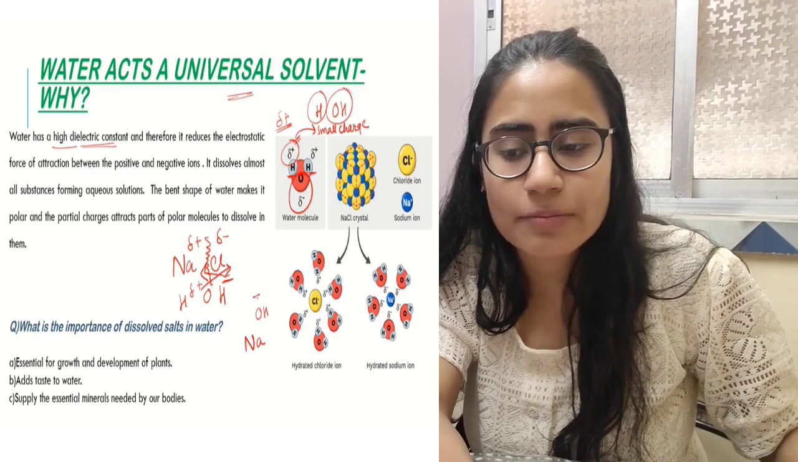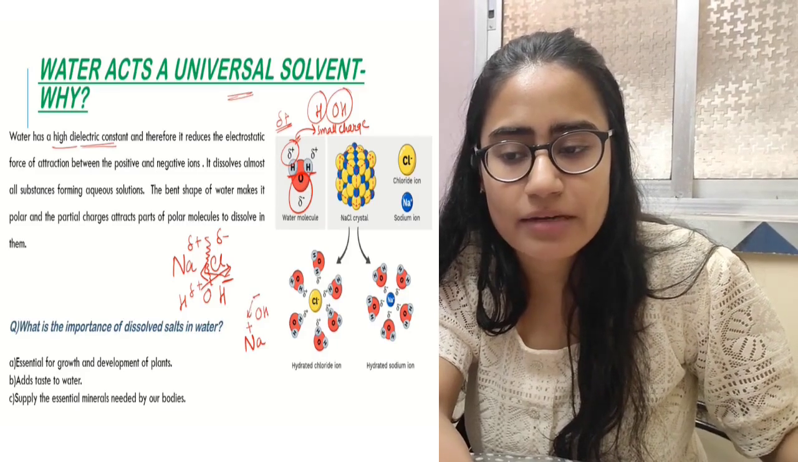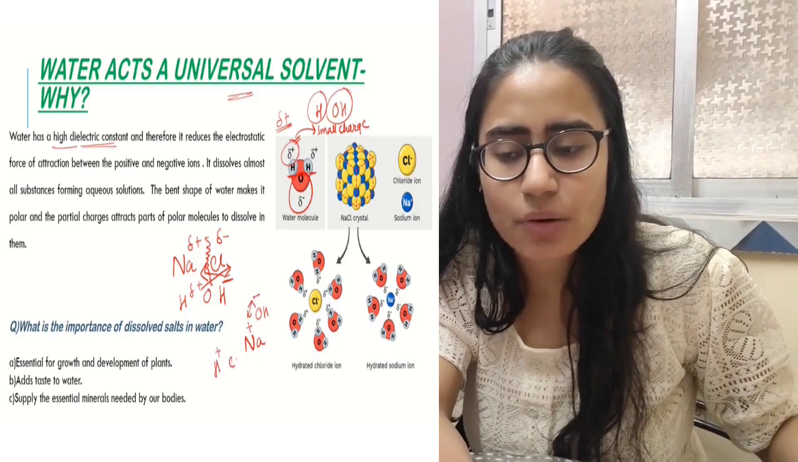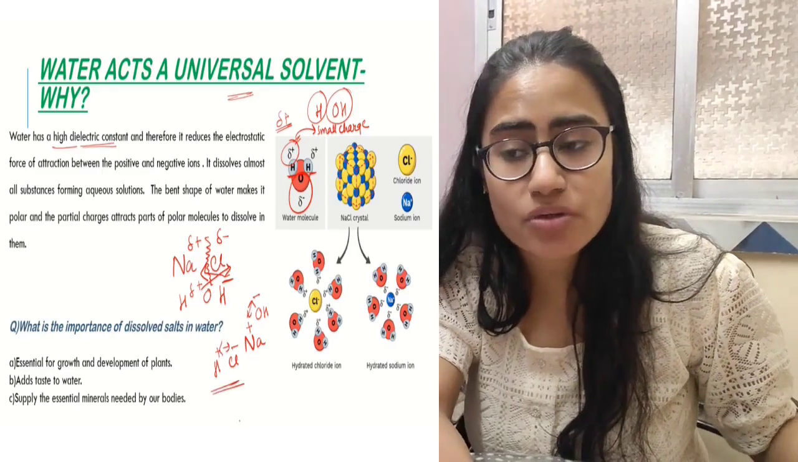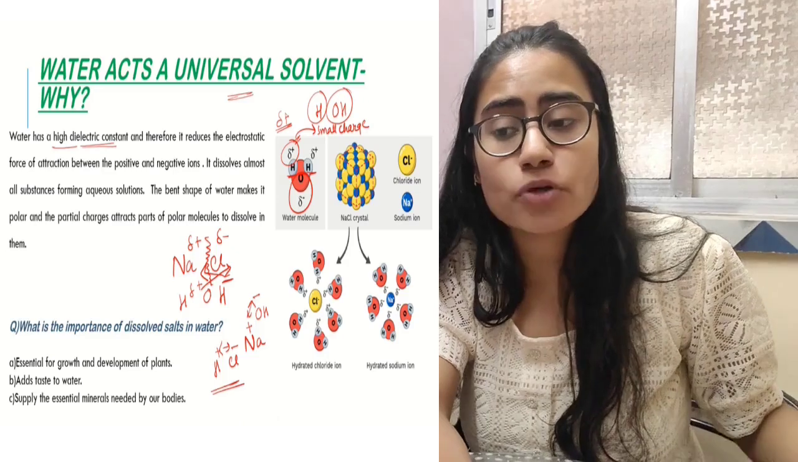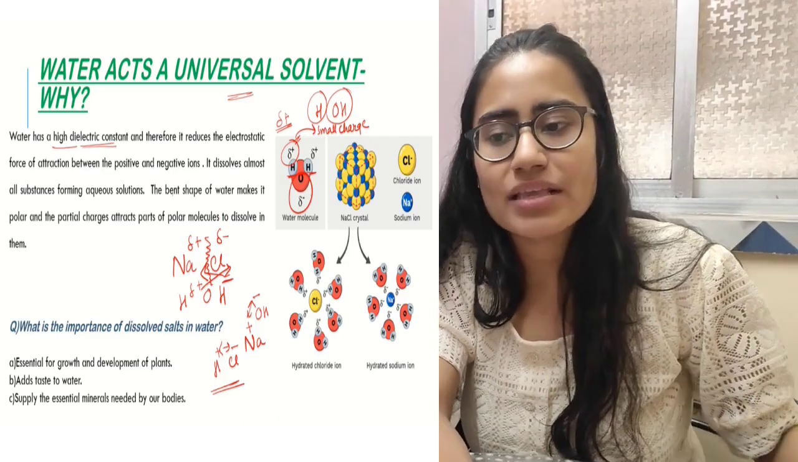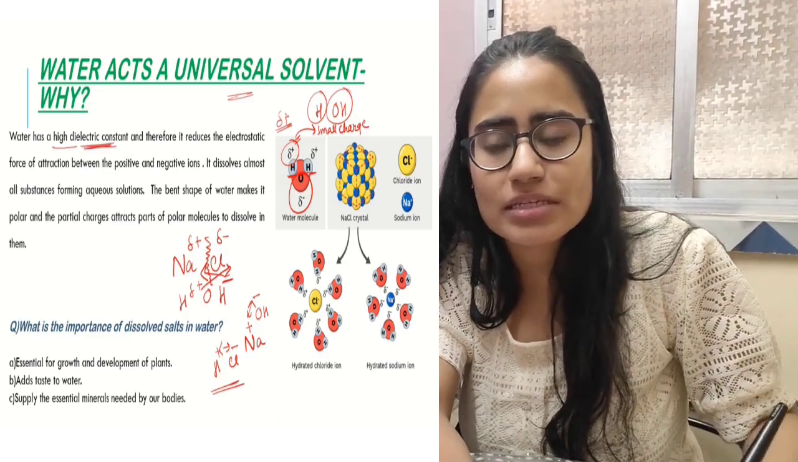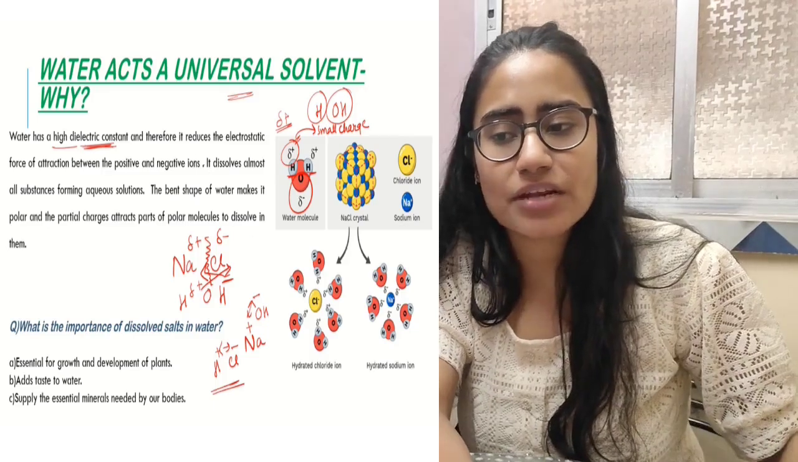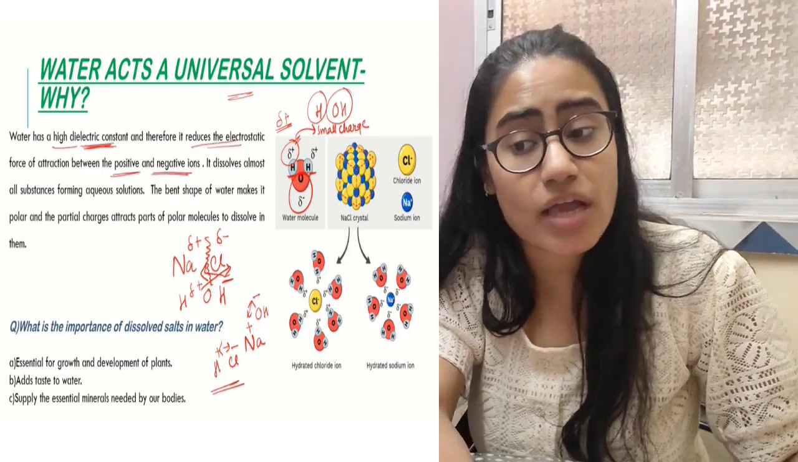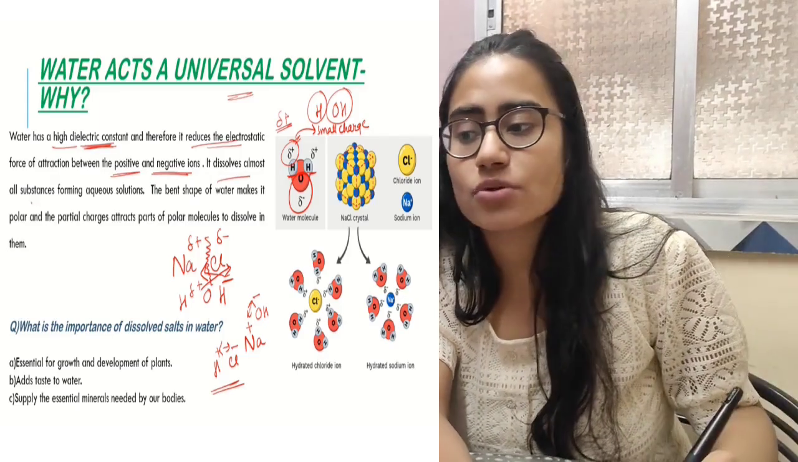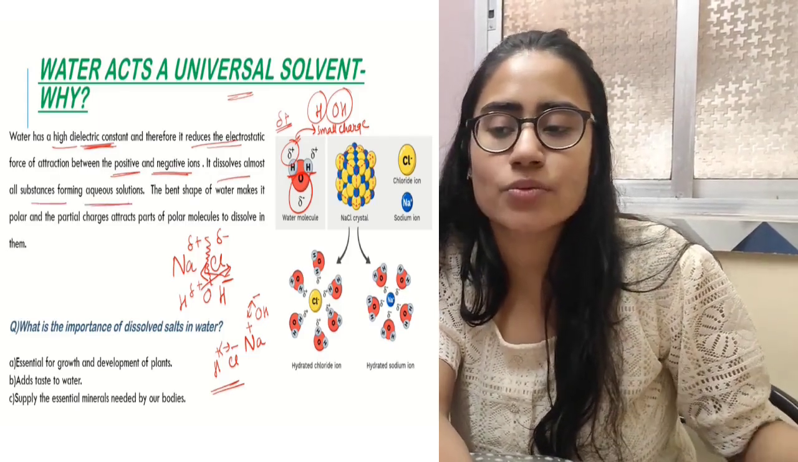Now Na is surrounded by OH minus because plus and minus attracts each other. H is surrounded by chlorine atom. This will attract each other. This force, whatever is being put forward by water, is known as its dielectric constant. Because of this power, it can reduce the electrostatic force of attraction between positive and negative charge ion, and thereby it dissolves almost all substances forming aqueous solution.